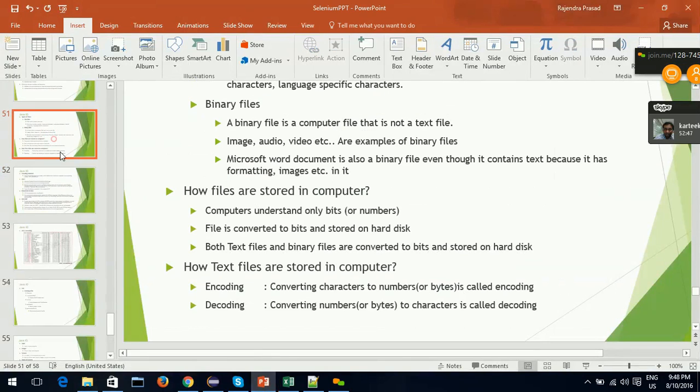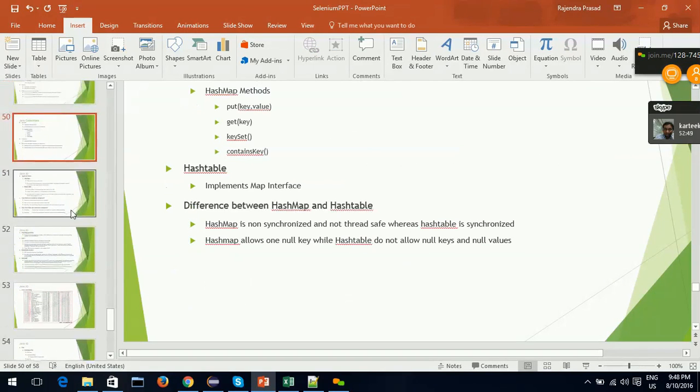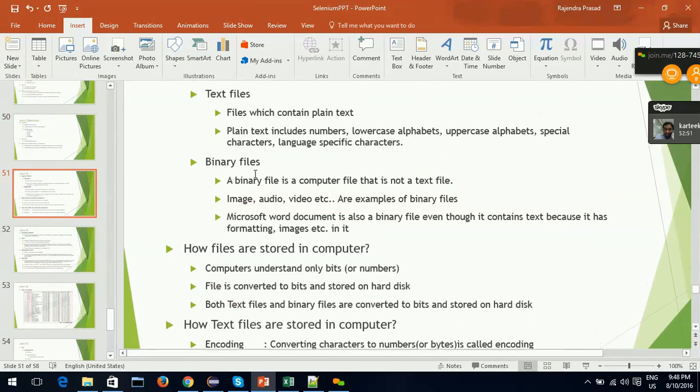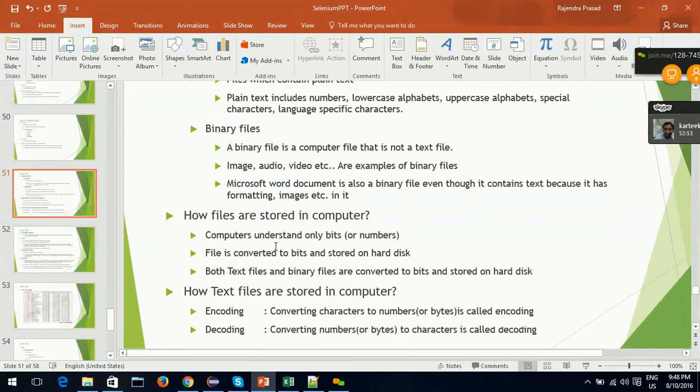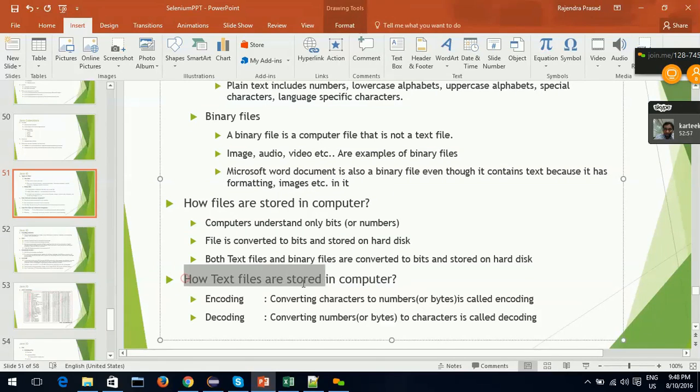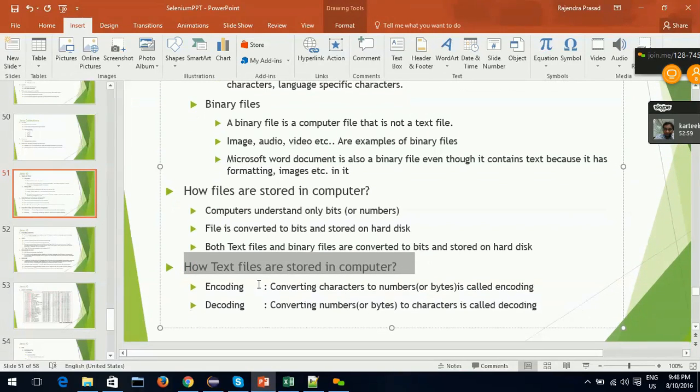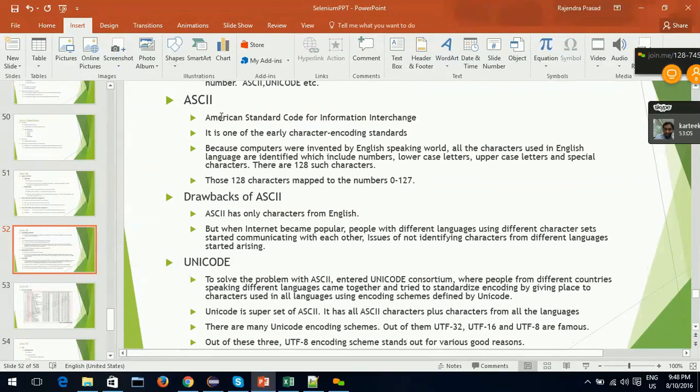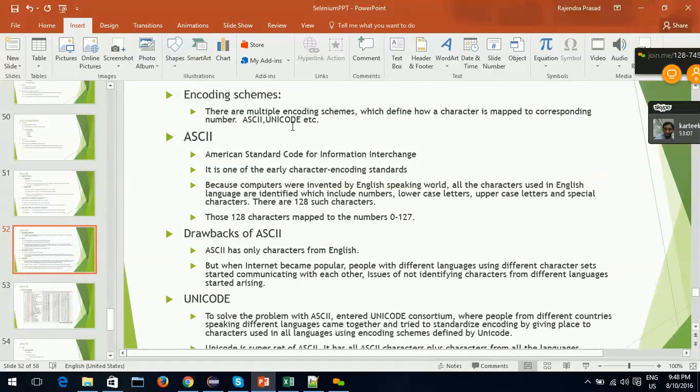So now you know what the different text files and binary files are, and how files are stored in the computer. They are stored in the form of bytes. Then we deep dived into text files and how they are stored. They are first encoded and then stored. For encoding, there are multiple schemes, a few of them being ASCII and Unicode.